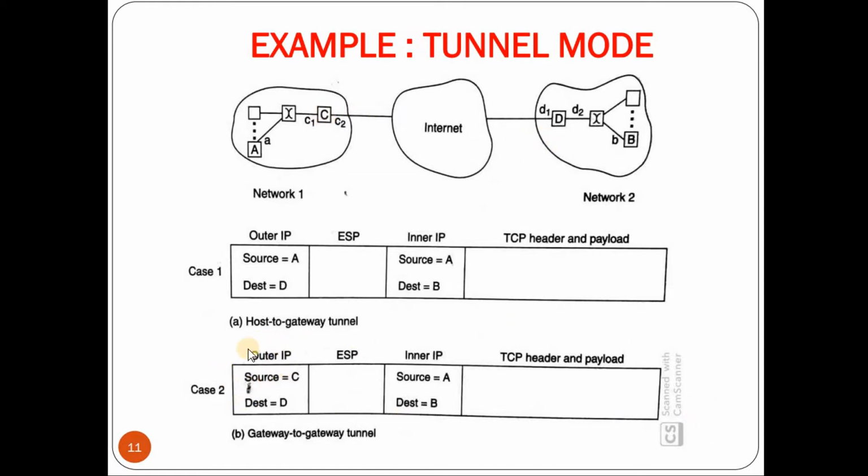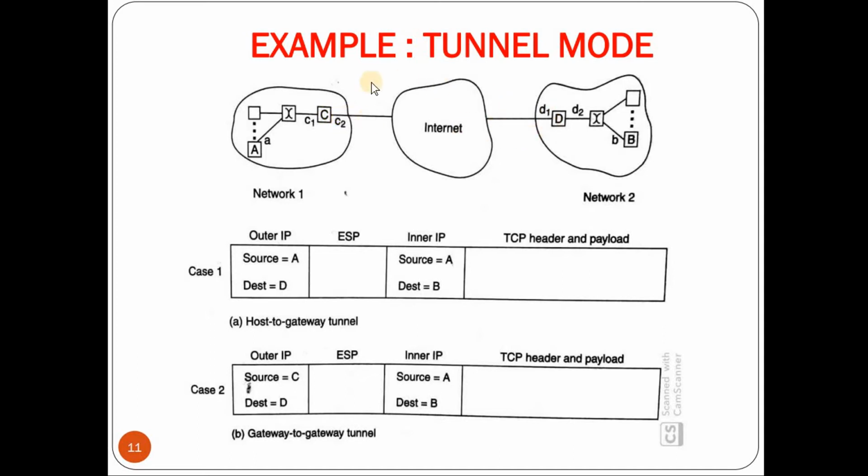In the outer IP header, we have the source C and destination D. Source C is sending the packet to D. Once the packet reaches D, it will authenticate C, not A. The reason is that C is responsible for all the packets going outside its network with respect to authentication and encryption.